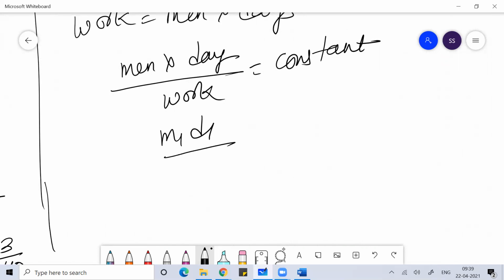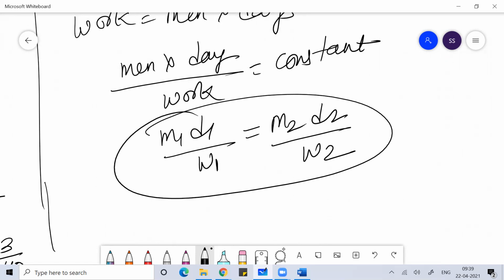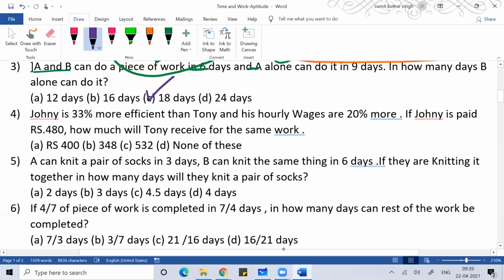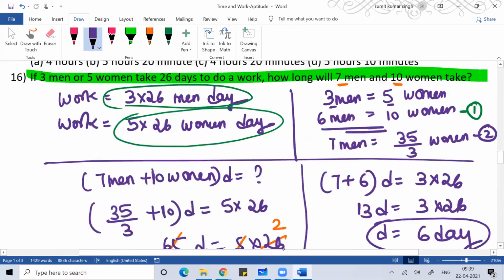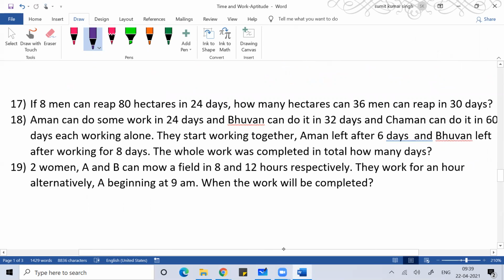I can say M1 D1 by W1 will be equal to M2 D2 by W2. We'll use this relationship to solve many problems in aptitude. When we are solving problems, we may get a lot of problems which can be solved very easily by using this concept. You can see this question number 17.